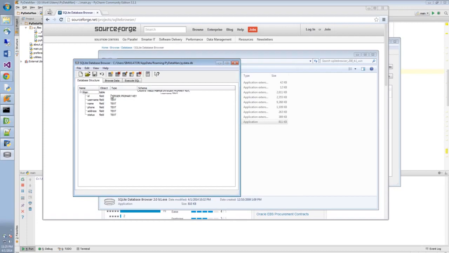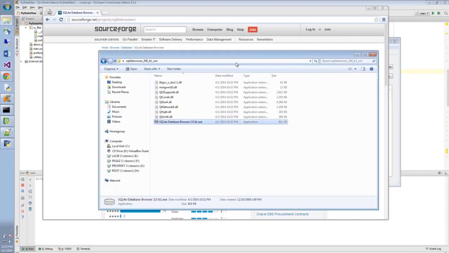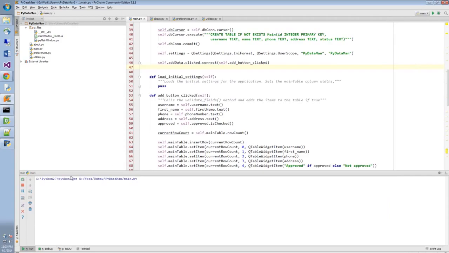There's our table that we have created, but there's no contents yet. But if I go to browse data, you can see that the contents is there with our stuff. So that's pretty cool. You can create new records and delete records in the database from this software. But let me close this for a second and go back here, and I'm going to stop our application.